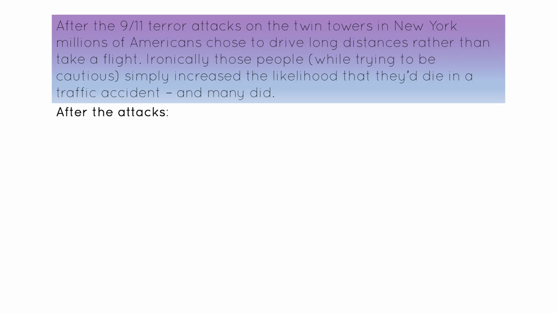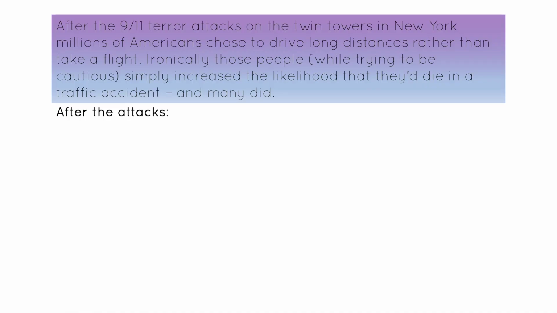So the question is asking me to make 4 points about what happened after the attacks. Not saying specifically is it about people, but what. So what happened after the attacks, and it has to be in the text. Can't come from my own knowledge. So again, I use that little heading after the attacks because I don't want to keep writing after the attacks point 1, after the attacks point 2, after the attacks point 3, all the way up to point 4, 5, 6. So I only write it once and put a colon.